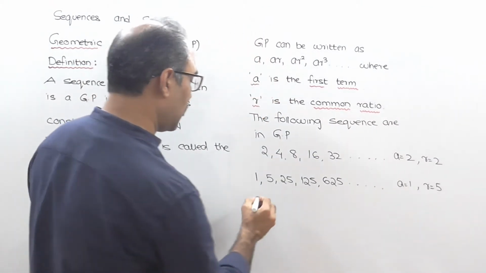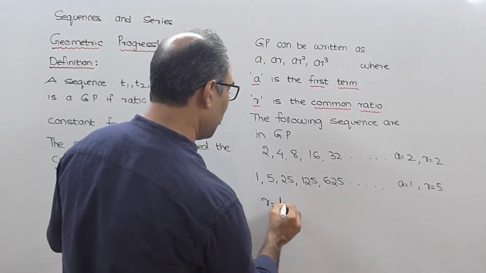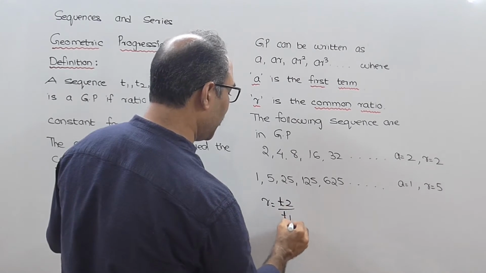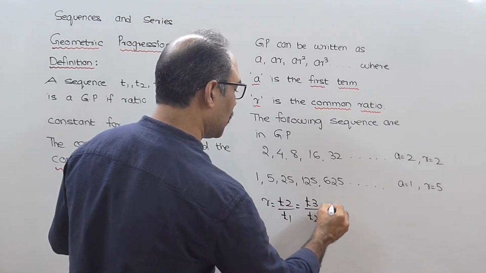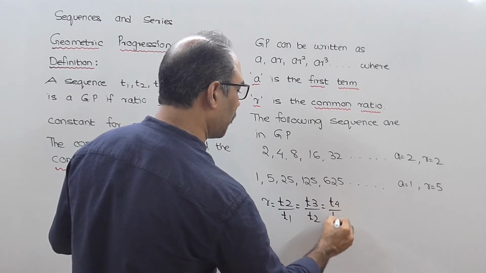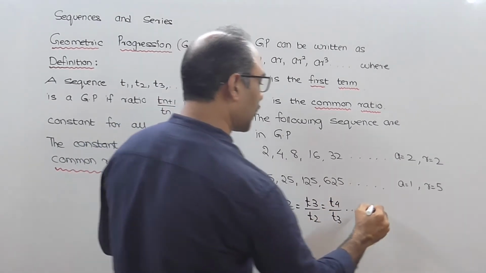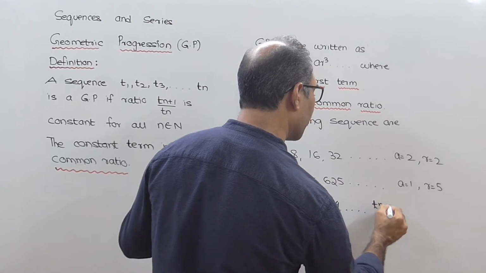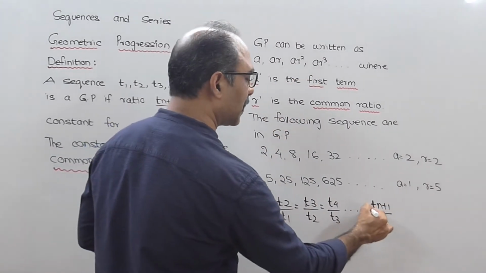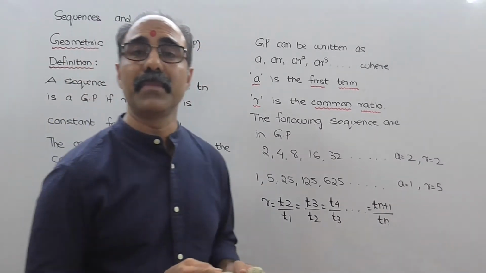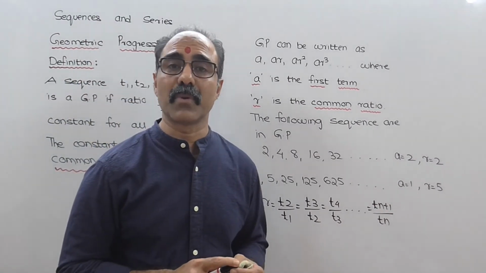So I will say that R can be T2 by T1, meaning second term upon the first term, third term upon the second term, or the fourth term upon the third term, वैसा करके it can go up to Tn plus 1 upon Tn. If all the answers are coming the same, then the arrangement of numbers is called a geometric progression.